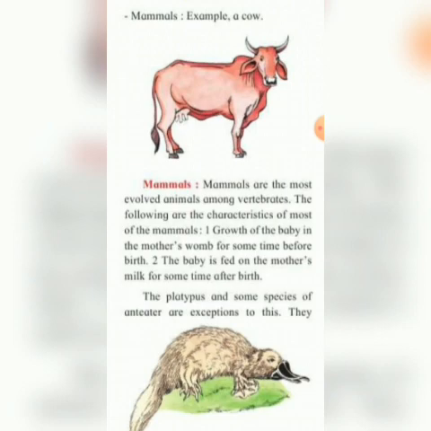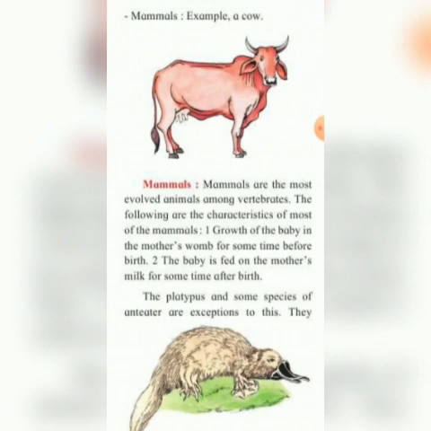Now see, mammals are the most evolved animals among vertebrates. The following are the characteristics of most of the mammals. So first one, the growth of the baby in the mother's womb for some time before birth, means the growth of the baby in the mother's tummy for some time before birth, and the baby is fed on the mother's milk for some time after birth.